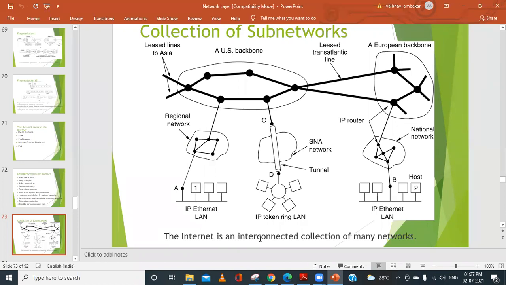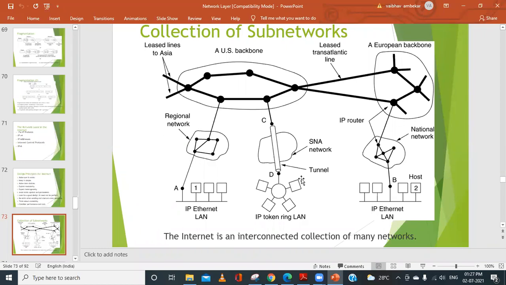So when I say the internet, what is the actual meaning of the internet? We can say that it is a collection of large computers, or basically a collection of a heterogeneous system, or we can also call it an autonomous system. Basically, internet means it is the collection of internetworks. There can be different types of networks, and these networks are connected together, and that is what we call the internet.